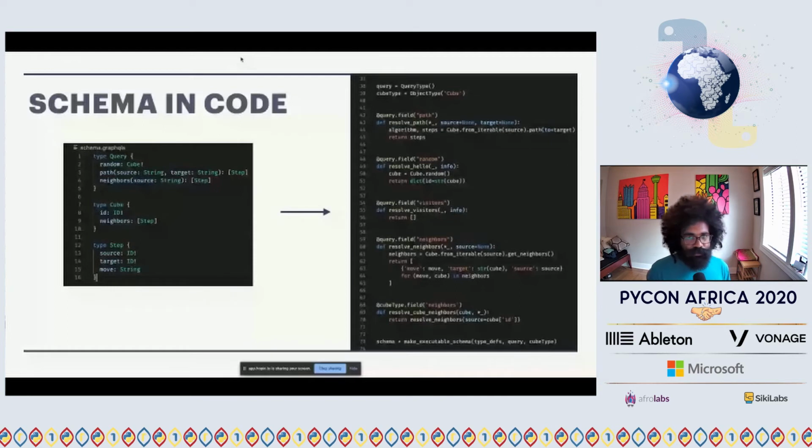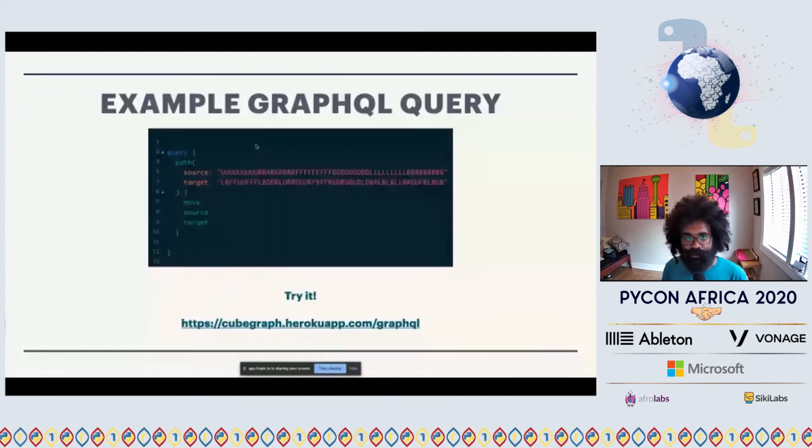So with those pieces together, what does an example GraphQL query look like? And again, you're free to click this GraphQL link and try it out yourself, but I'll show an example call and response on the screen as well. So this is a query as defined on the last slide, a path to get from a source to a target node in this graph. And I'm essentially saying this is a query, and the query I'm calling is path. Here are the arguments, source and target. And I'm asking from the response, I care about the move, source, and target fields.